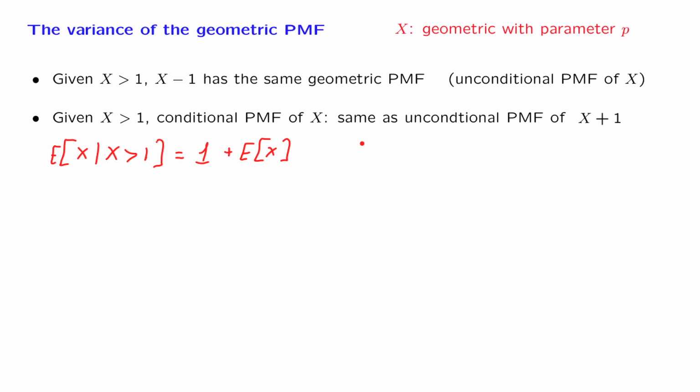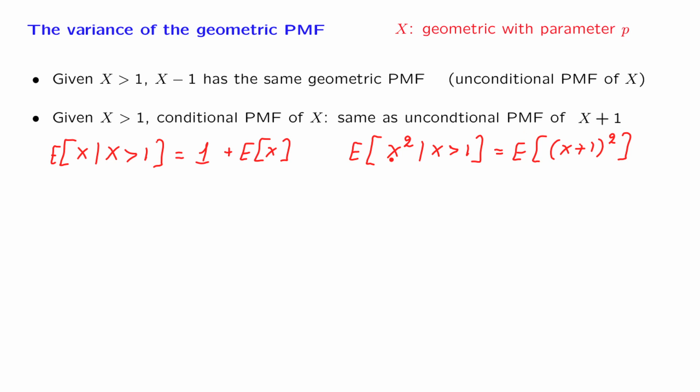And by exactly the same argument, the random variable X squared has the same distribution in the conditional universe as the random variable X plus 1 squared in the unconditional universe.